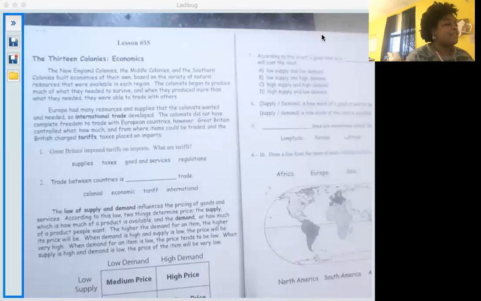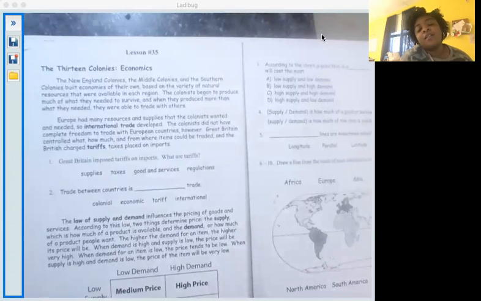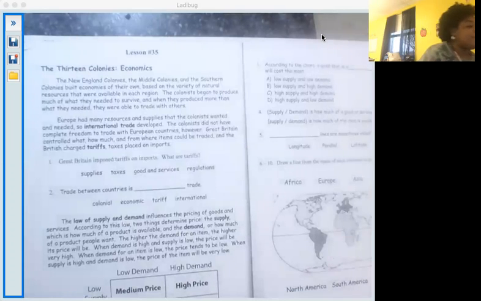Hey guys, so we are still talking about the 13 colonies this week in Simple Solutions. Today we're going to talk about the 13 colonies in economics. So let's go ahead and hop into the passage.